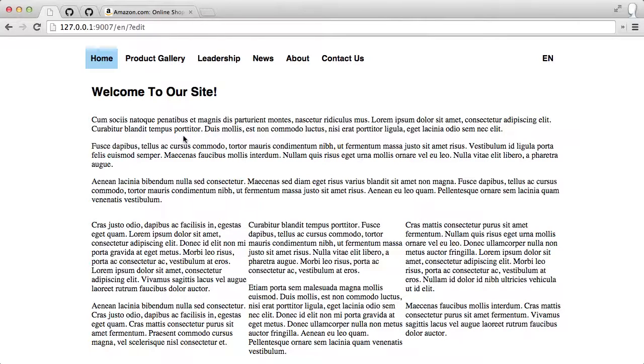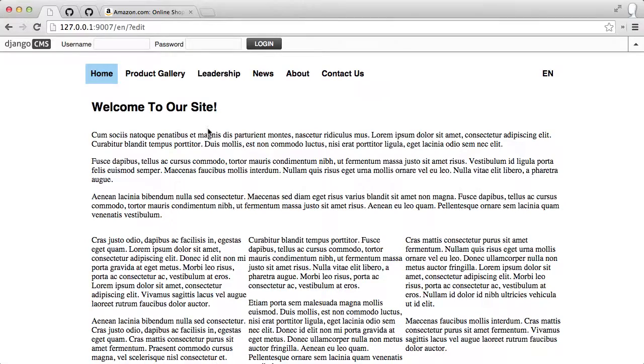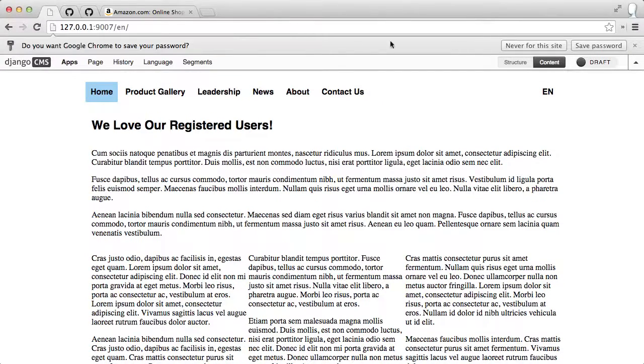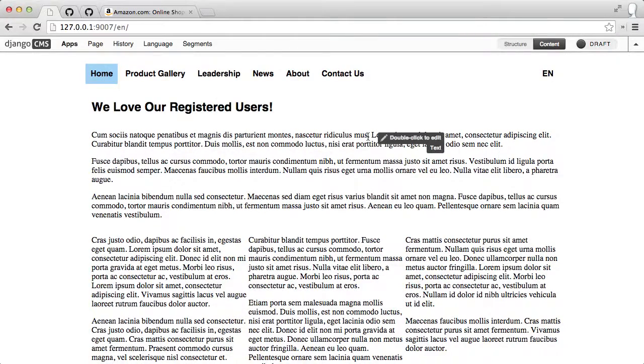So let's get into this. So here we are, and we have our regular site. Again, I've changed the content on the front. It's just a bunch of garbage text. The styling is still very poor. I haven't spent any time on styling anything. And let's log in to edit some of the content. I'm going to go ahead and supply my credentials. And we've now logged in, and all of you who are using Django CMS will see nothing out of the ordinary here.